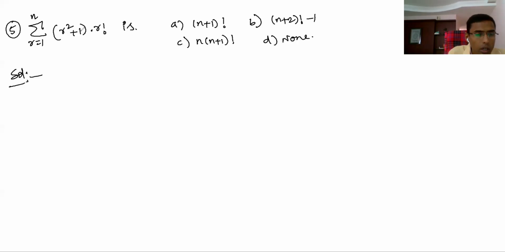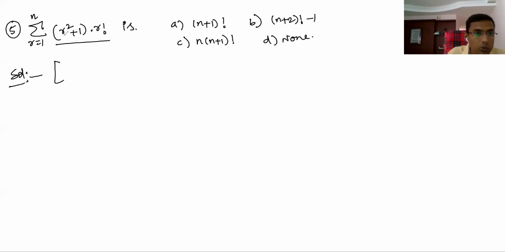So here, if you see the summation, what you can write. Here r square plus 1 is there. But if you see r square plus 1, here r factorial is there. If you have r plus 1 and r minus 1, then it is actually beneficial. Means r plus 1 into r factorial, you can write r plus 1 factorial. Like that you can write.